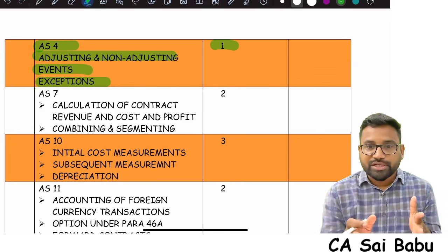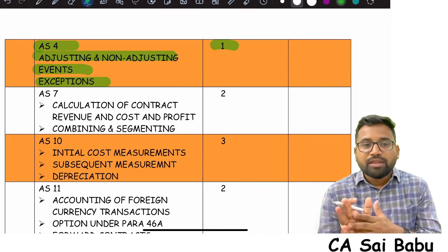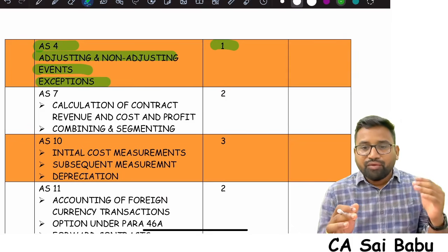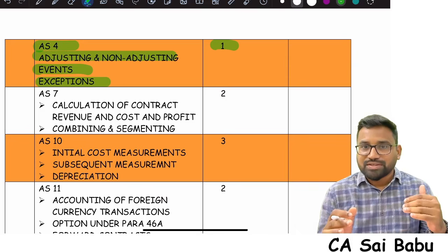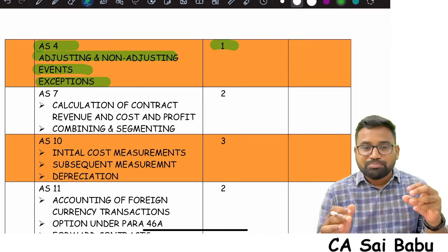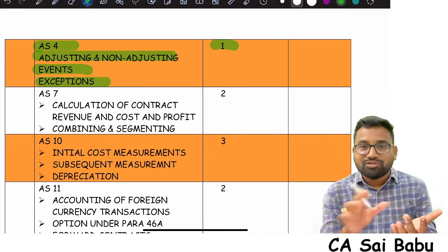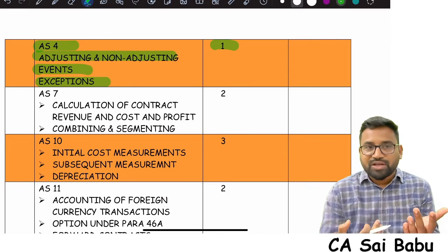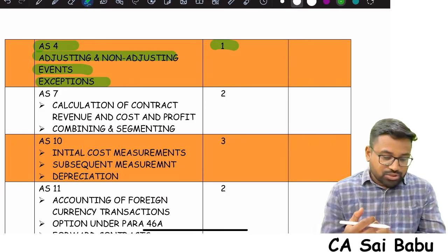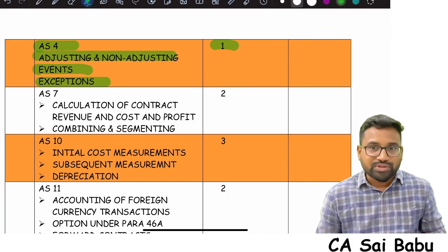And see, one important point, sir, when students are writing answers relating to the questions of accounting standards, they are making oversimplification. They are writing everything in their own words. Remember, when you are referring to accounting standards, auditing standards, or any provisions from the law, you should not miss the technical words, because the person who is correcting the paper will see from the key. If this word, if this sentence is there, he will give the marks. In the process of oversimplification, you are missing some of the important technical words from the standard. So make sure that the technical words will be there from the standard, then only you can expect good marks in the examinations.